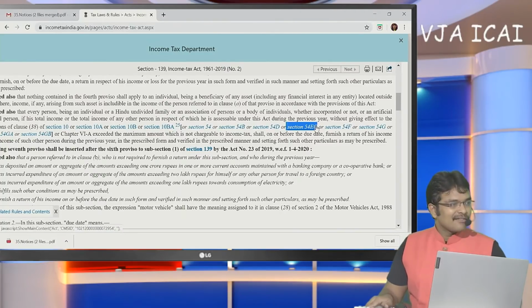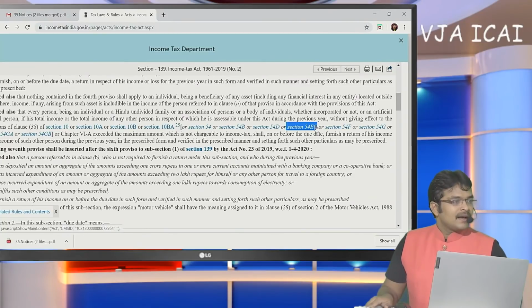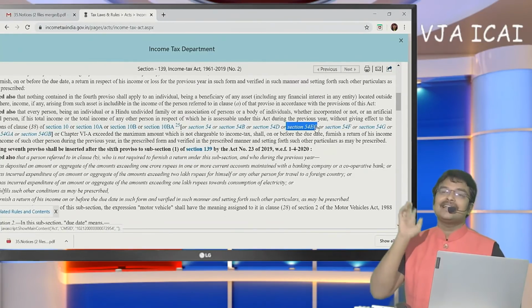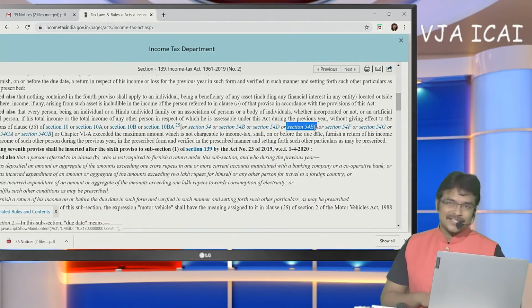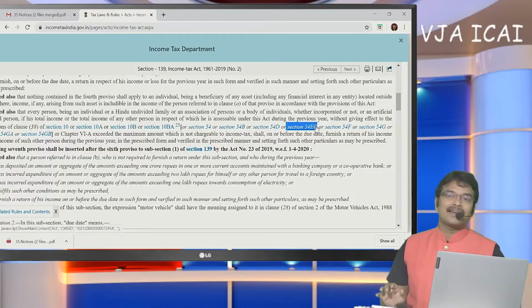It was not clarified. Okay, the thing I am going to specify to you is, sir, registration is not the criteria. Agreement is the criteria. If the sale agreement has been executed before 31st March and possession has been handed over, in such a case, the seller has to offer income under the head capital gain. If he does not offer, it shall amount to income escaping only.